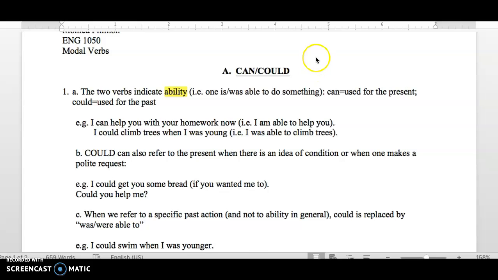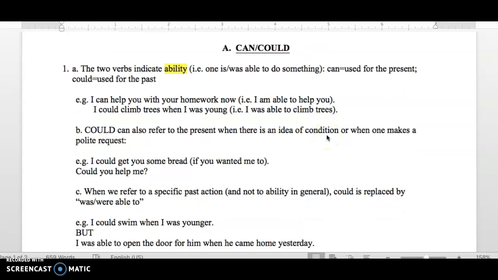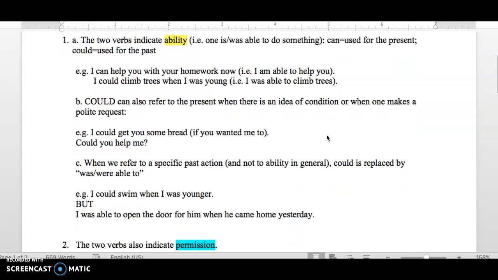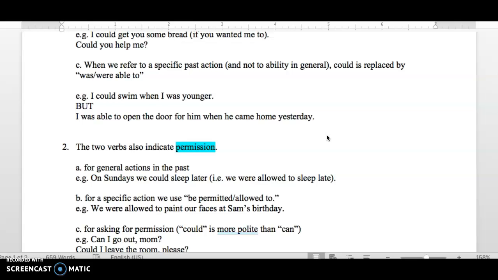C. When we refer to a specific past action and not to ability in general, could is replaced by was or were able to. For example, I could swim when I was younger, meaning I had this ability in general, but I say I was able to open the door for him when he came home yesterday when I refer to one specific action at one particular time, at one place even. I was able to open the door that day when he came home.